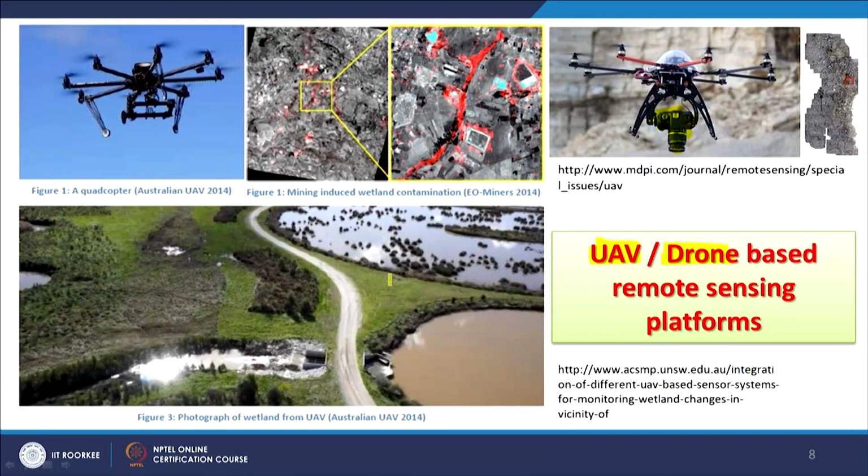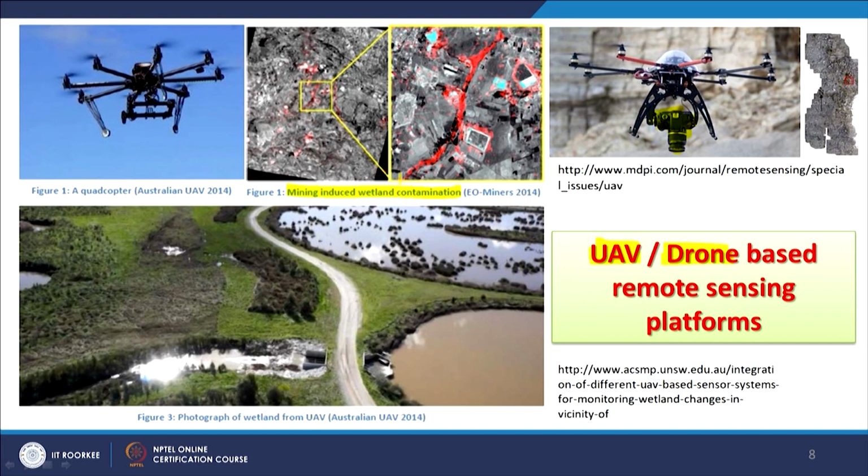They are quite stable platforms, and for various kinds of remote sensing purposes these can be used. Here the example is shown for visible cameras, but one can also have infrared or thermal infrared cameras. In case of natural disasters, flooding, earthquakes, landslides, or crowd management, these are being used very regularly. Even security people or police have started using this kind of remote sensing. One example shown is mining induced wetland contamination, which can be monitored on a regular basis using drones.